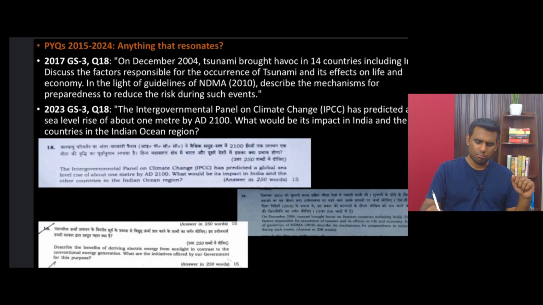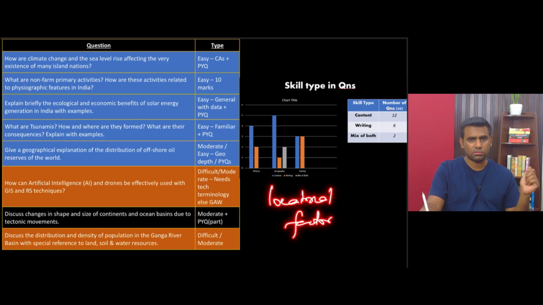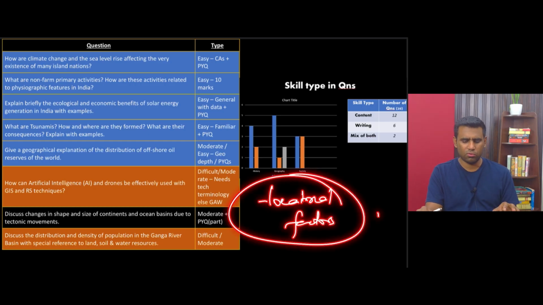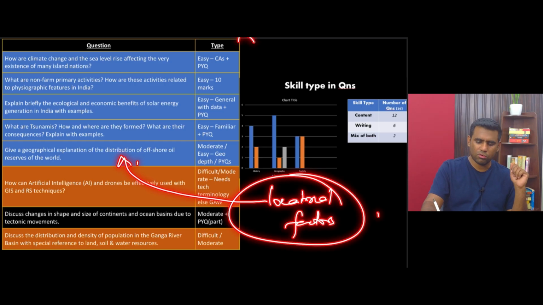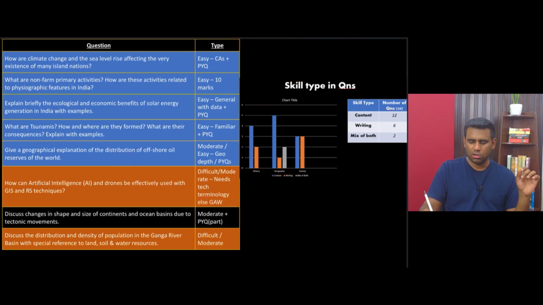So both these questions have gone into the locational factors on crude oil, petroleum reserves. Simply preparing PYQ for that could have got you 5 out of 8 questions, directly from previous year questions, either from GS paper 1 or from GS paper 3. That's why I say all these 5 questions are easy.